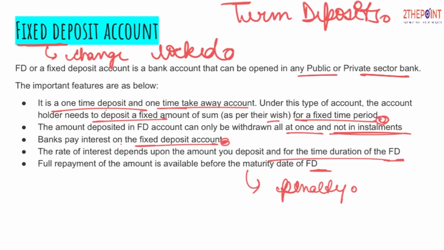They want some certainty that so and so fund is locked in with the bank for a certain period of time so that they can use it. But in exceptional circumstances, you can withdraw the amount by paying some penalty over the amount withdrawn. But also you have to withdraw the whole amount in one go, even if you are withdrawing before the maturity date. It is not that you can withdraw a part of the money. In case you're breaking the fixed deposit account, you have to withdraw the whole of the money.